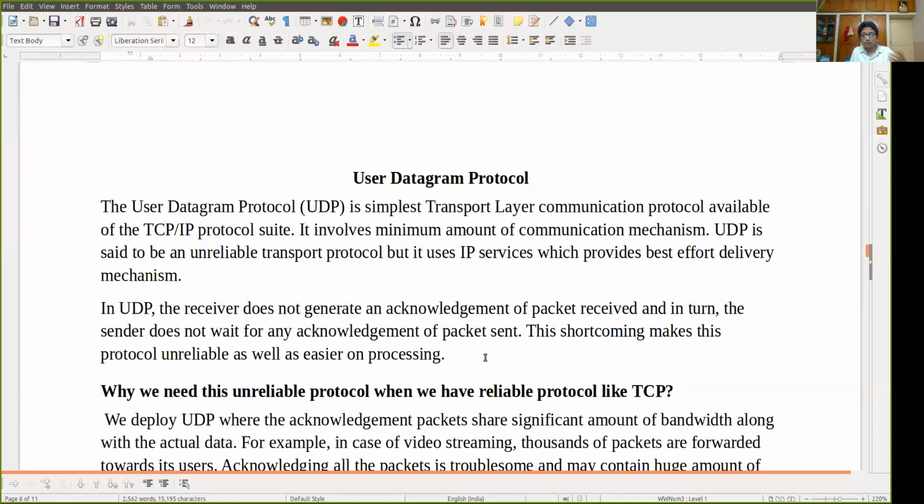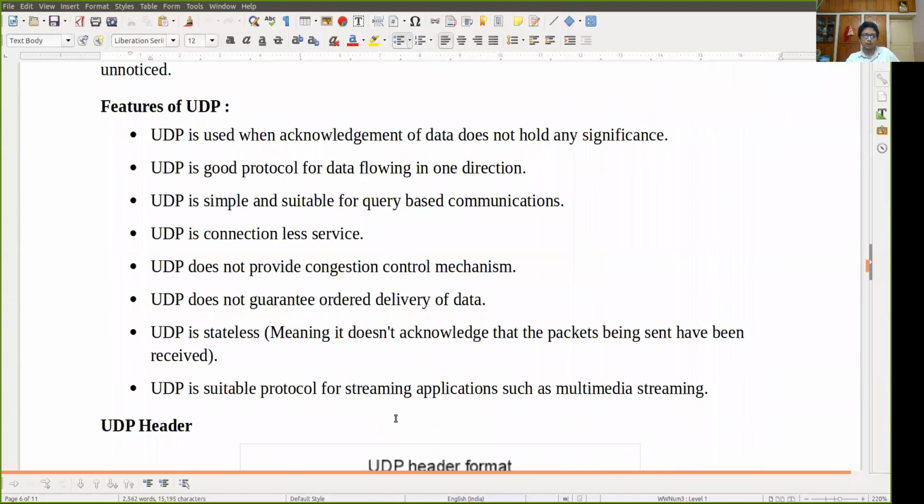Suppose we are sending some video data, video streams, multimedia streams. In that case, if one or two frames are lost, there will be no problem. So in that scenario, you can use UDP, because UDP simply drops the packet and continues. That is the feature of UDP. You can see that UDP is used when acknowledgement of data does not hold any significance. Acknowledgement is not so important.